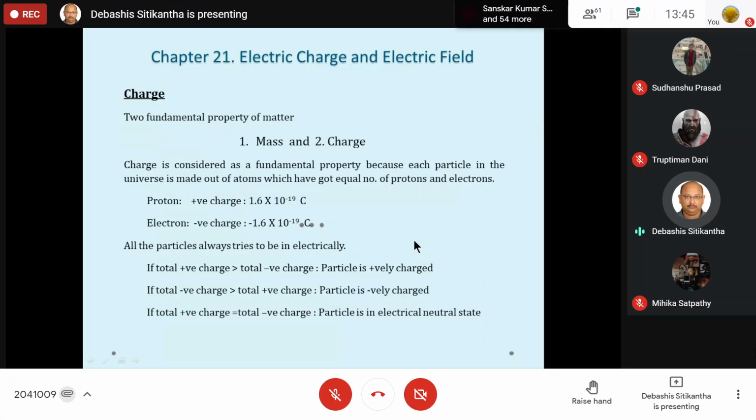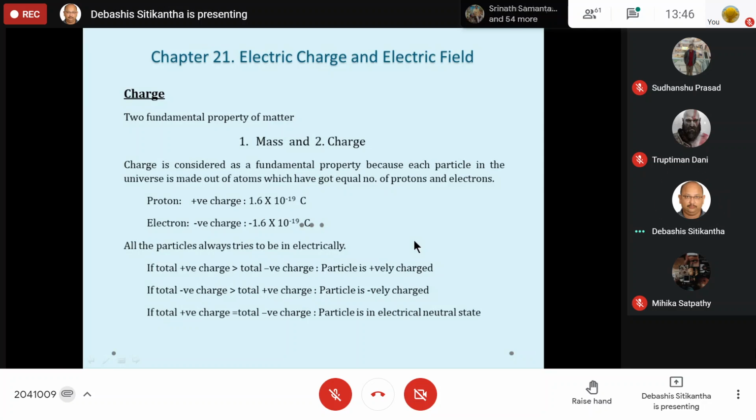But the thing is that both mass and charge are very fundamental properties of matter. Now, a proton is positively charged and an electron is negatively charged. And moreover, you know what the charge of a proton is going to be. A proton is 1.6 into 10 to the minus 19 coulomb, and an electron is minus 1.6 into 10 to the minus 19 coulomb. This is the standard value of charge.